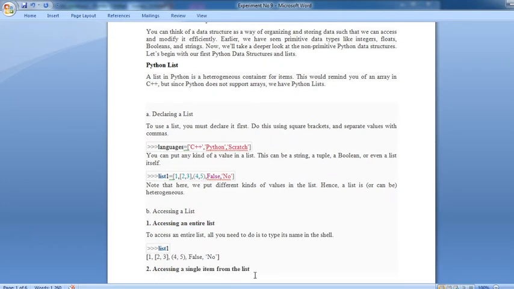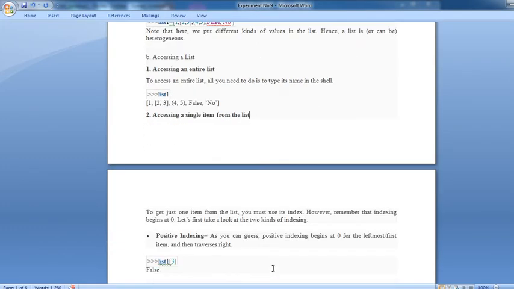Next is accessing a list. To access an entire list, all you need to do is type its name in the shell. Simply type list1, and it automatically displays whatever content is available in your list. That is accessing that particular list: simply put the name of the list. Then accessing a single atom from the list. If you want to access a single atom from the list, you can use an index. That means to get just one atom from the list, you must use its index. However, remember that indexing begins at 0.